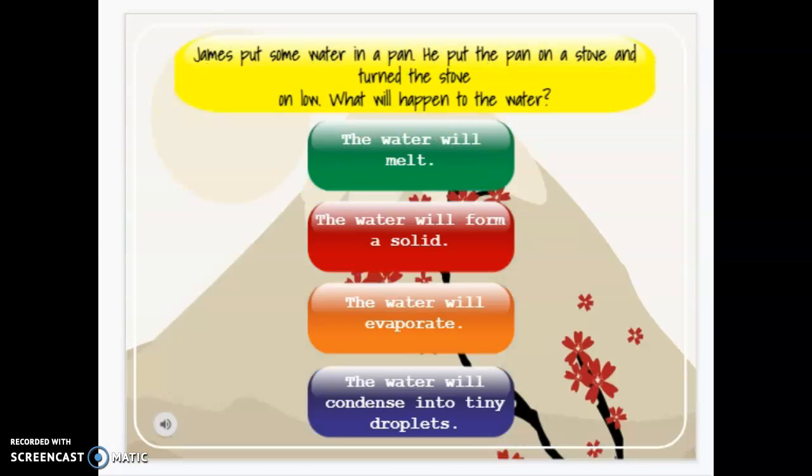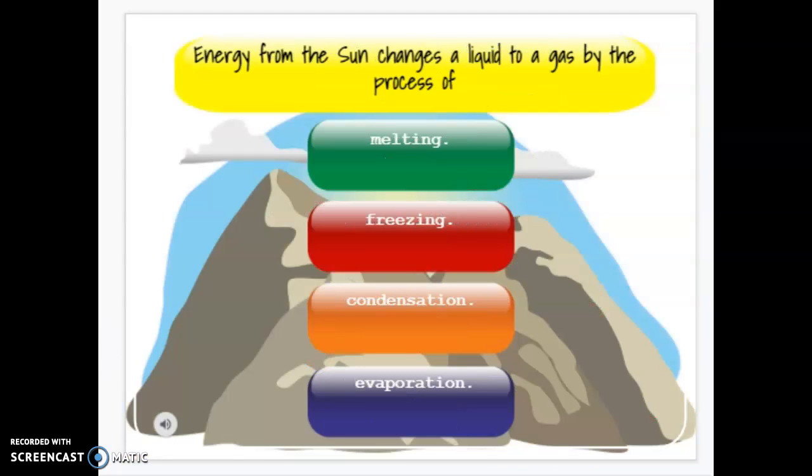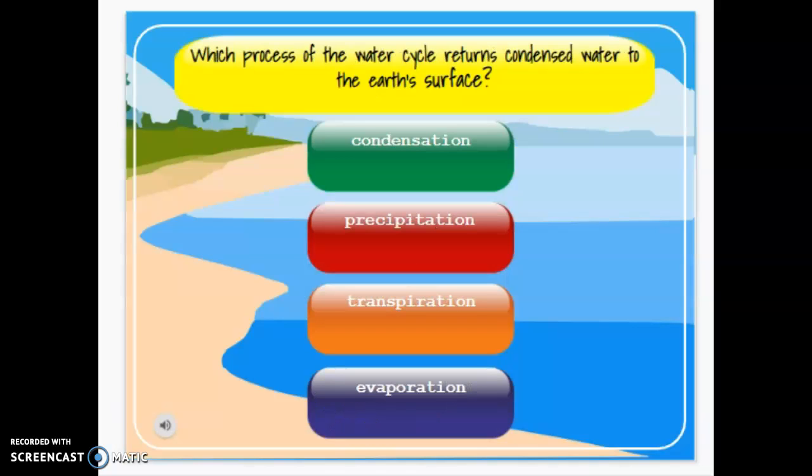James put some water in a pan. He put the pan on the stove and turned the stove on low. Water will not melt. Water will not form a solid on your stove. If that happens, let me know. I want to come watch that. And water will not condense until it's evaporated. Water evaporates when you put it on the stove, whether it's on low or high. Energy from the sun changes a liquid to a gas. Liquid to a gas is water to water vapor. That is called evaporation.